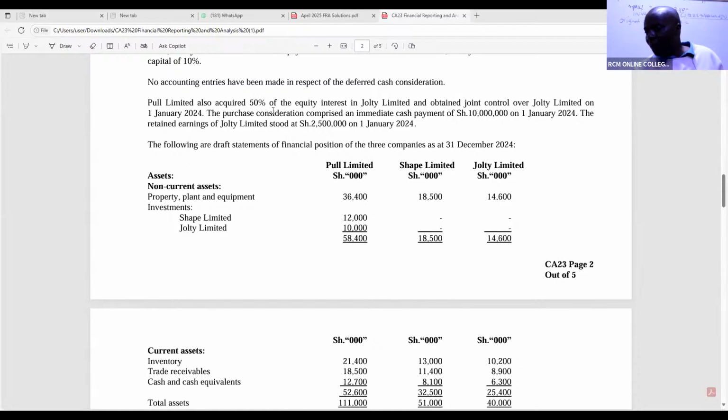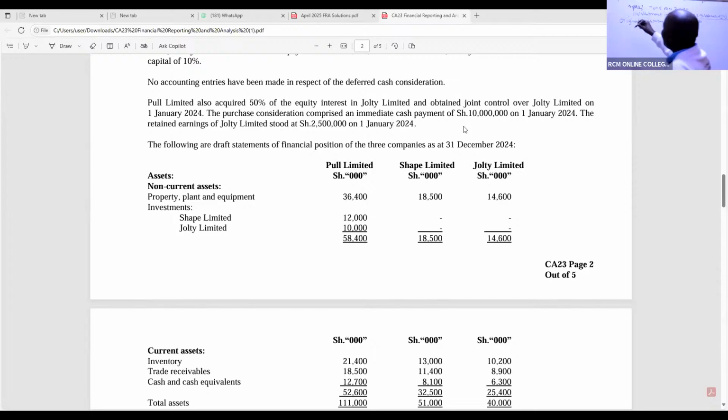Pool Limited also acquired 50% of equity interest in GELB and obtained joint control over GELB Limited on 1st January 2024. The purchase consideration comprised an immediate payment of 10 million. So in this case, the original investment of the joint venture is 10,000.